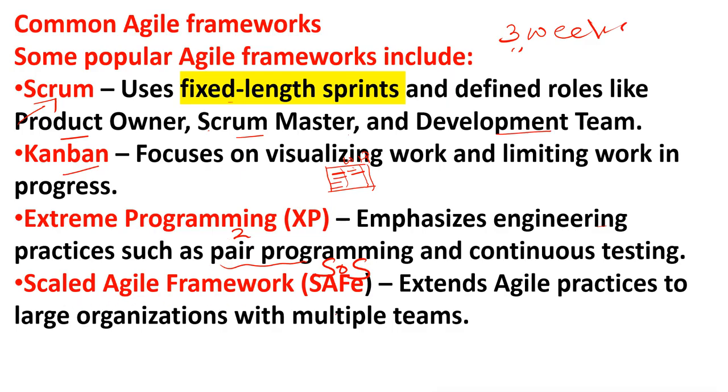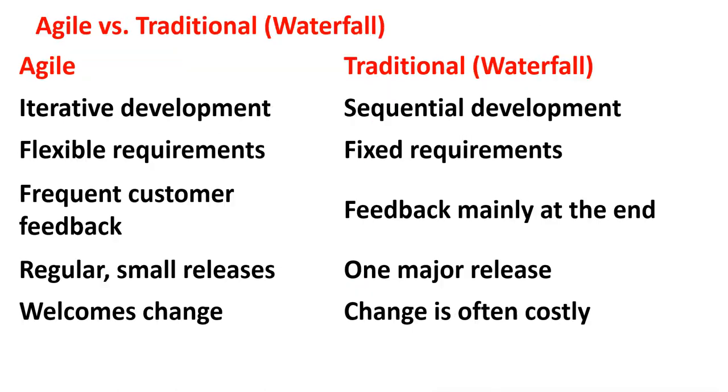Scaled Agile Framework: suppose two or three teams are working in silos, and at the end they want to coordinate, so this is called the SoS. Then they have to use Scrum of Scrums or the Scaled Agile Framework.